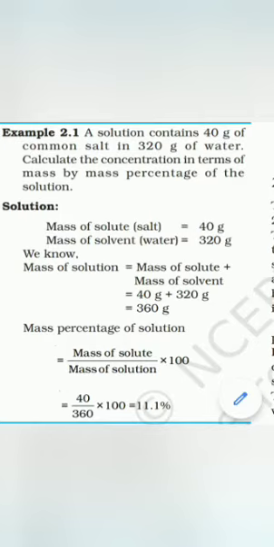We know the formula. Mass by mass percentage is mass of solute upon mass of solution multiplied by 100. So first we will write what is given. What all is given? See the solution for this example.